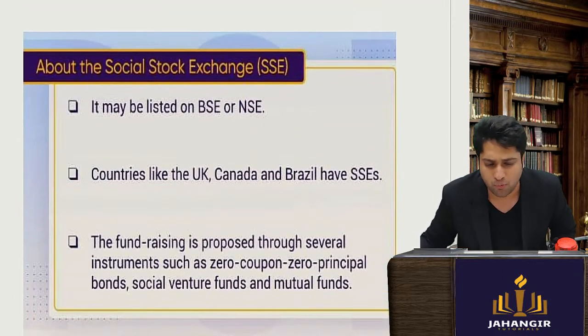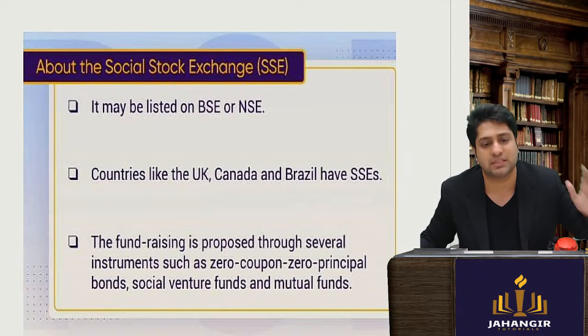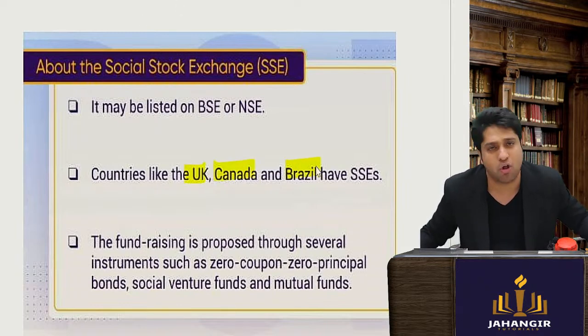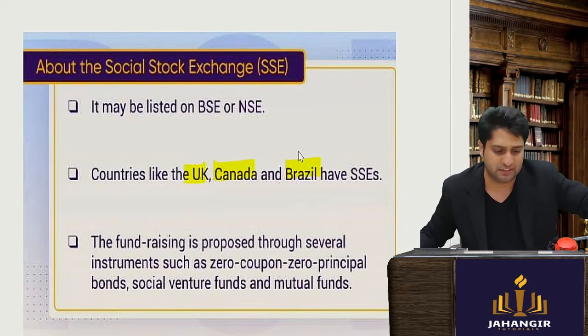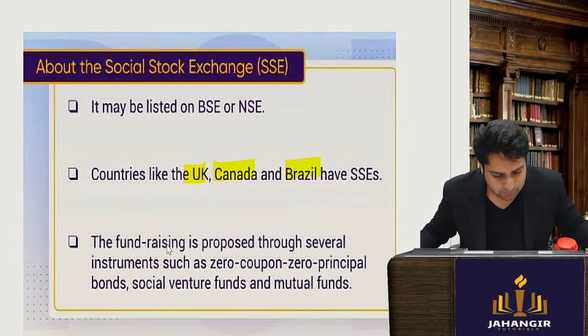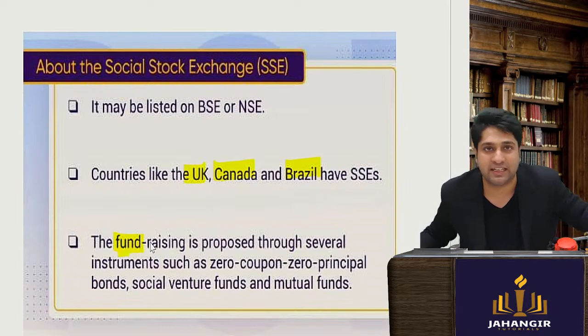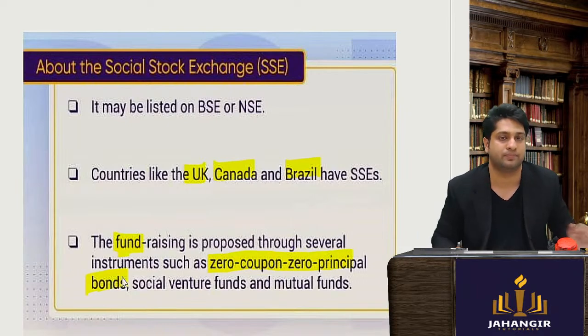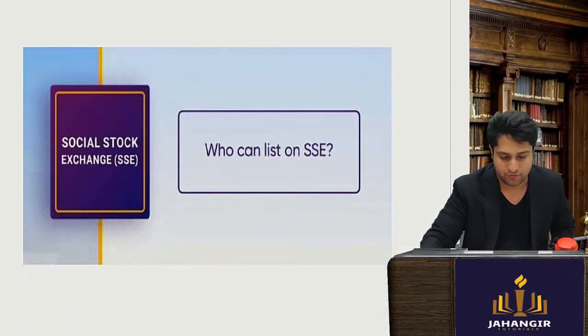Okay. Now, why has India come out with this? Very simple. Countries like UK, Canada, Brazil already have social enterprise stock exchanges. The fundraising, as I told you, the instrument through which they will raise funds is a zero coupon, zero principal bond. Let's see further.